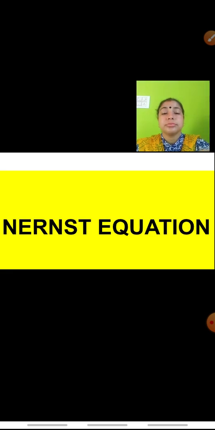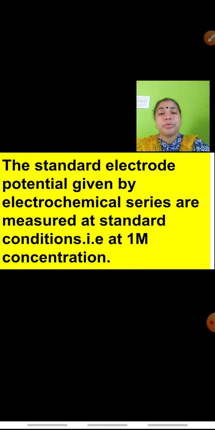Now, if suppose the concentration of the electrolyte in which the electrodes are dipped is not equal to 1 M, in that case we use the Nernst equation. Now, what is the Nernst equation? For the Nernst equation, no derivation is there in your syllabus, only the ready-made formula is there for you. Nernst studied the dependence of the electrode potential on concentration and gave his equation.